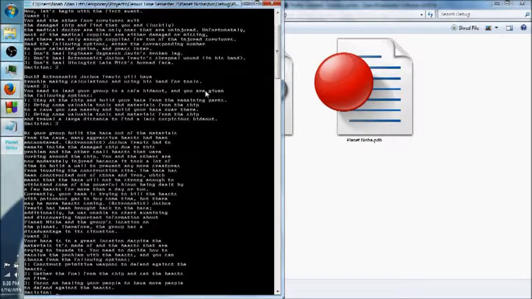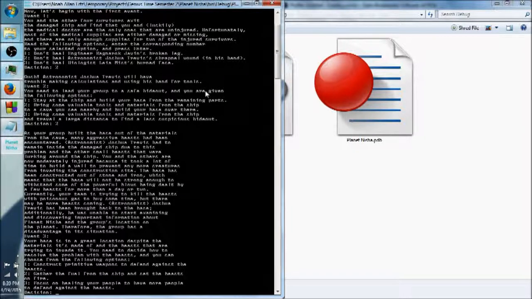The base has been constructed out of stone and iron, which means that the base would not be strong enough to withstand some of the powerful blows being dealt by a few beasts for more than a day or 2. Currently, your team is trying to kill the beasts with poisonous gas to buy some time, but there may be more beasts coming. Astronomist Joshua Travis has been brought back to the base. Additionally, he was unable to start examining and discovering important information about Planet Nisha and the group's location on the planet. Therefore, the group has a disadvantage in the situation.